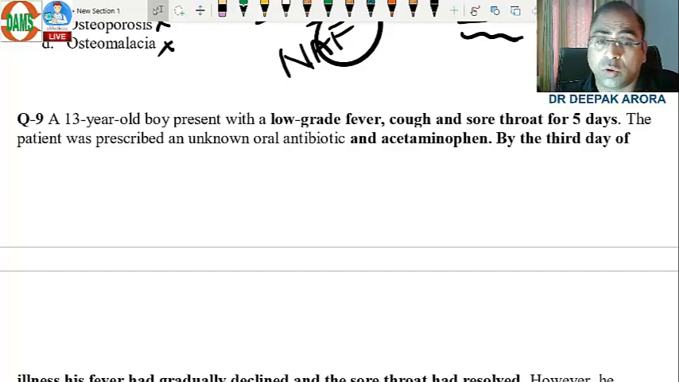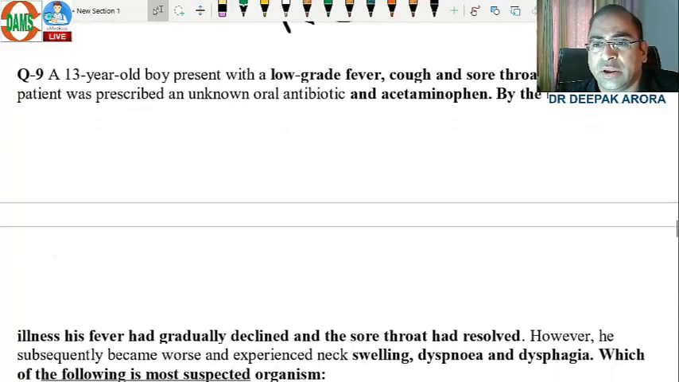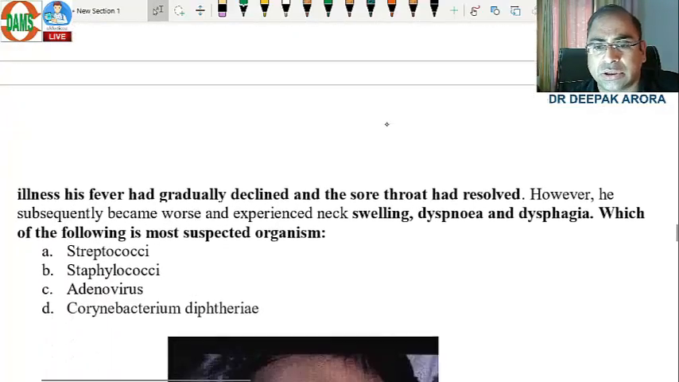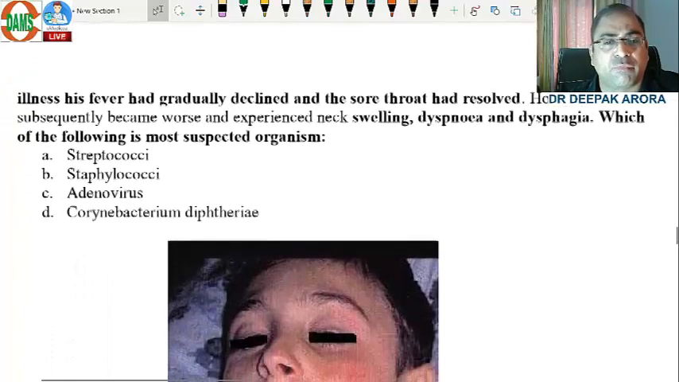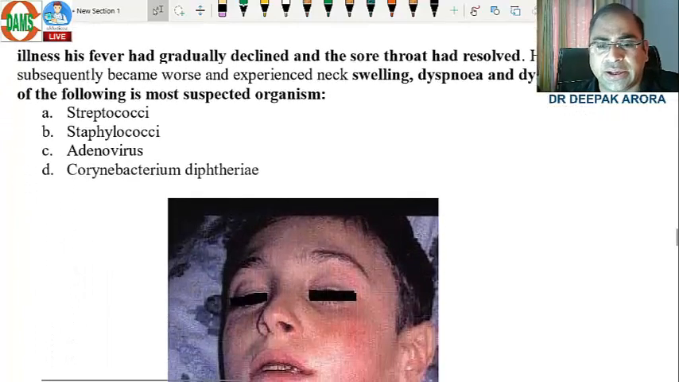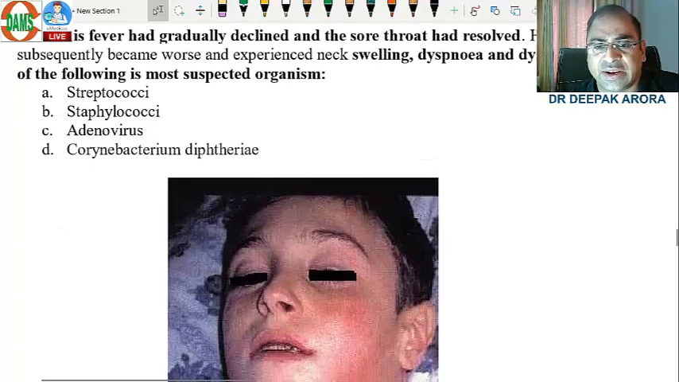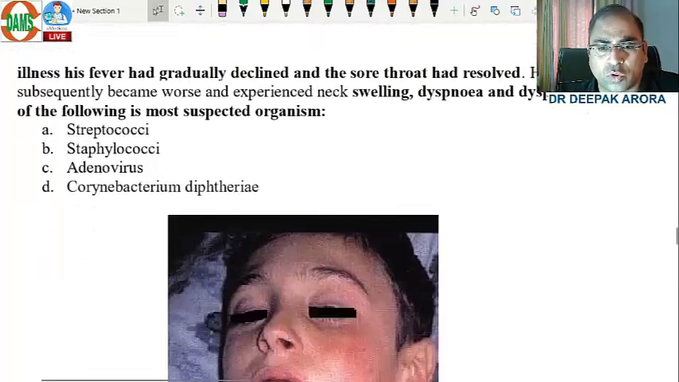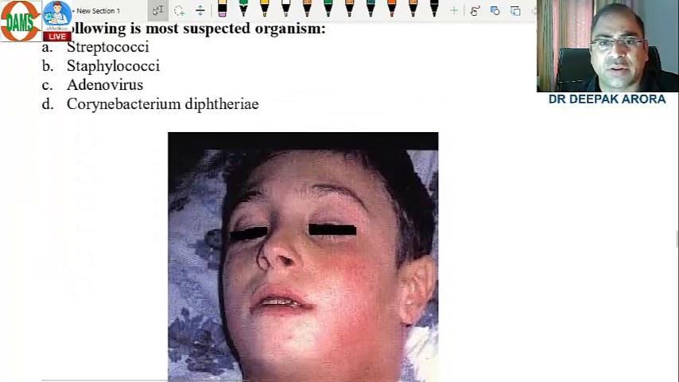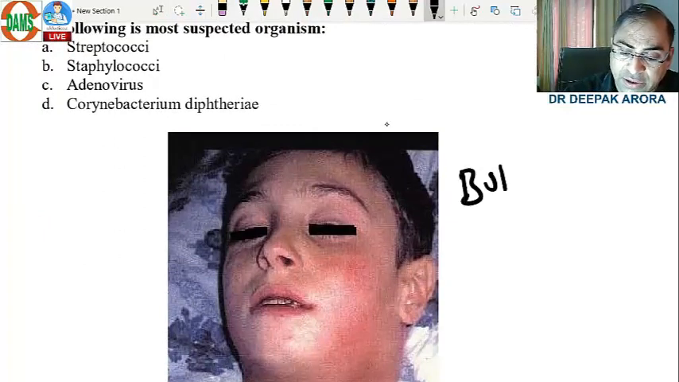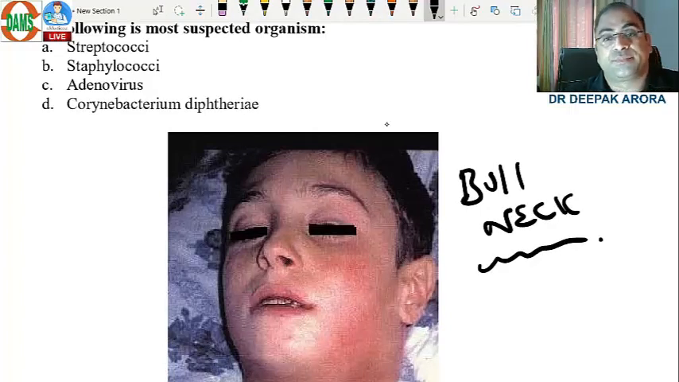So a 13-year-old boy with low-grade fever, cough, sore throat for 5 days. Patient was given some unknown antibiotics. By the 3rd day, the fever was gradually declined. They have given a long history, and then they have given this image. There is a neck swelling, a long history of sore throat with neck swelling. What is this one? I have repeated in my lecture more than 5 times. Beta, bull's neck. This is bull's neck. If you remember, bull's neck.